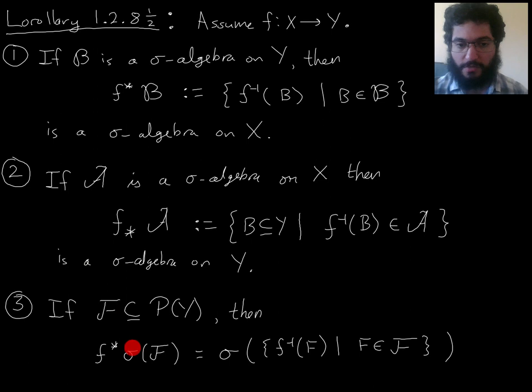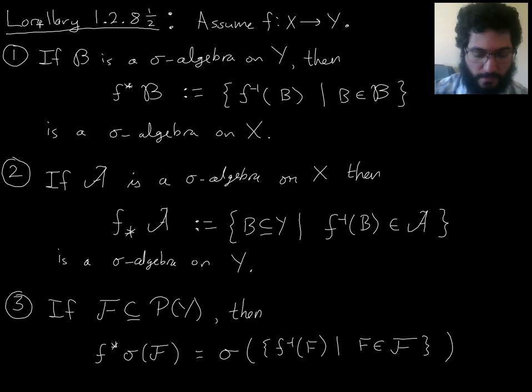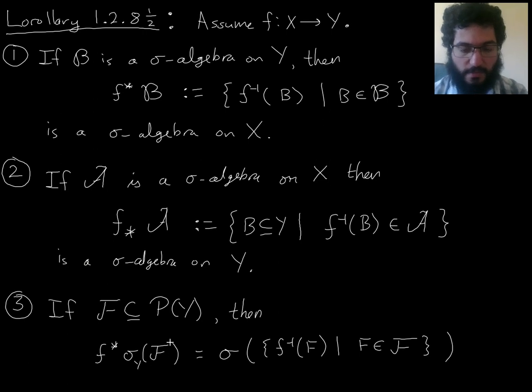First, you can use it to generate a sigma algebra, then you can pull that back and get a sigma algebra on X. Or you could instead pull back these generating sets, pull back the individual f's in script F, and then generate a sigma algebra on the set X. So here, if I put in the full decorations, this would be sigma algebra generation in terms of sigma algebras on Y, and then this one is happening on the X side of things.